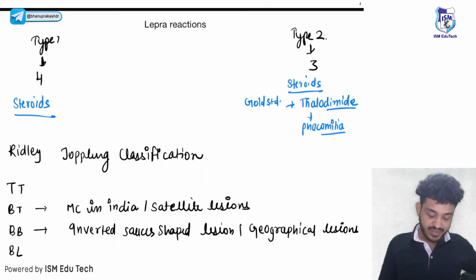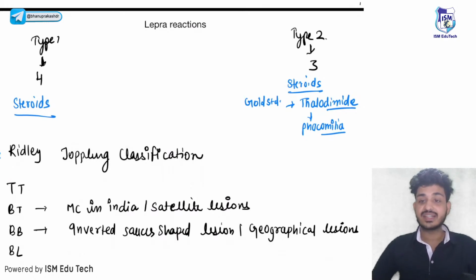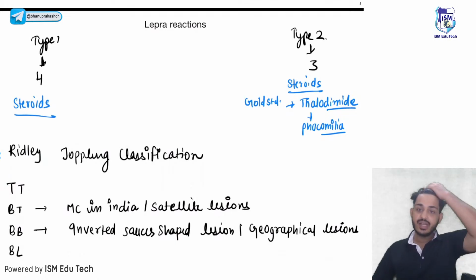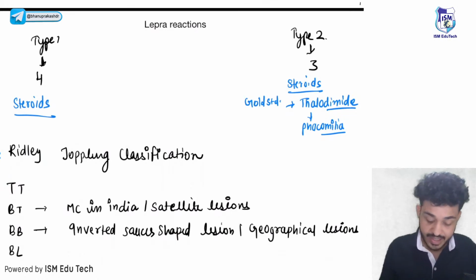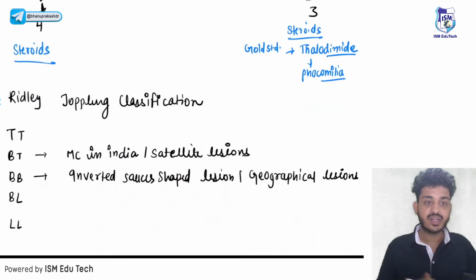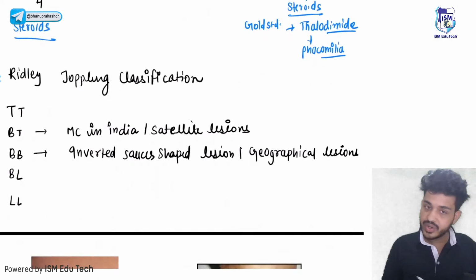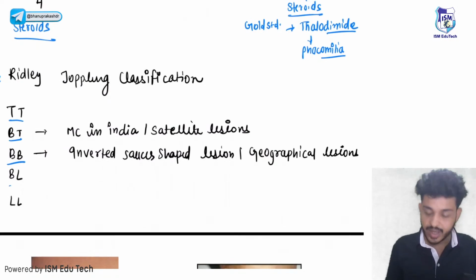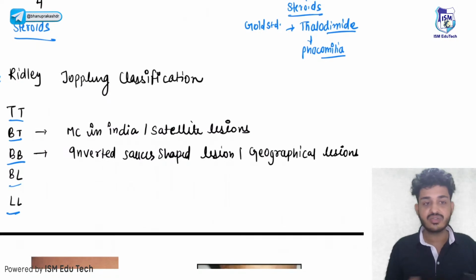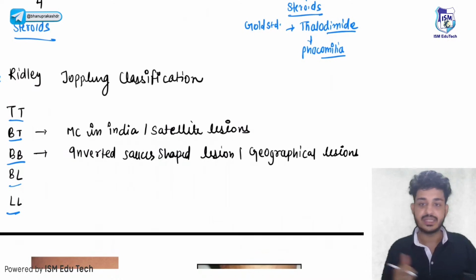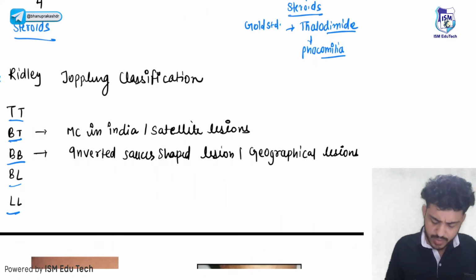Okay, what is the classification that we use? That is known as Ridley-Jopling classification. Which classification will we call it? We call it Ridley-Jopling classification. In Ridley-Jopling classification, we have divided leprosy into tuberculoid, borderline tuberculoid, borderline, borderline lepromatous, and ultimately the last one is your lepromatous leprosy. Okay, what do we need to remember from these? The most important thing, what is it?